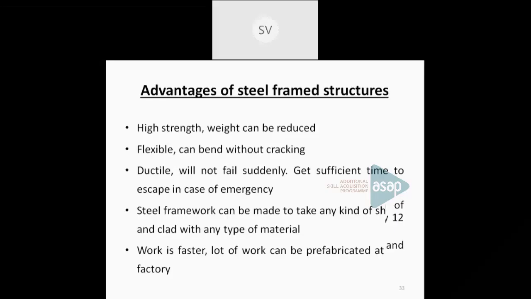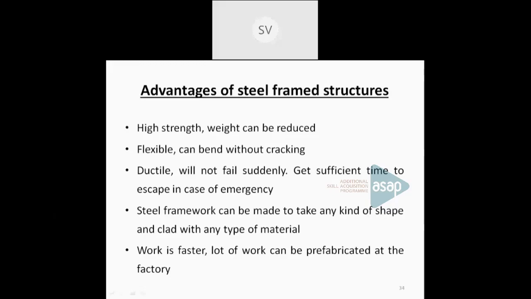And I told you earlier what the advantages of steel framed structures are. The main advantage is its strength, weight can be reduced, then ductility, that's the main important factor. That means it is actually flexible. Ductility means it is flexible. So whenever there are dynamic forces, the flexibility comes into action. So that actually reduces the damages due to earthquake, wind, etc. Okay. Now the disadvantages also I told you earlier.